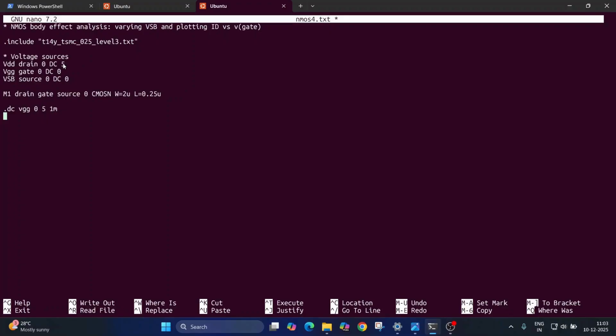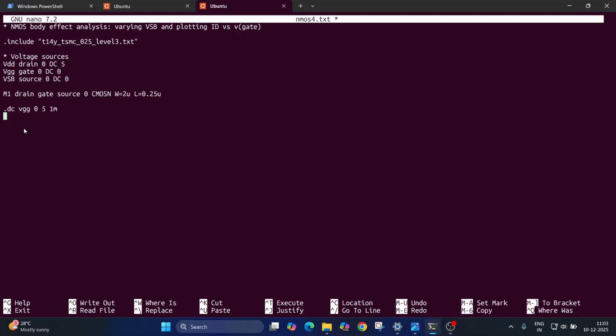I have kept the drain at 5 volts and I will plot ID versus VGS. For that I will DC sweep the voltage source VGG, and similarly to how we used the foreach loop, in the same way we will use it here, but instead of altering parameters like width or length, here we will alter the voltage source VSB.